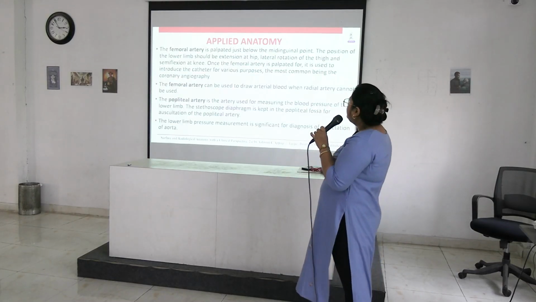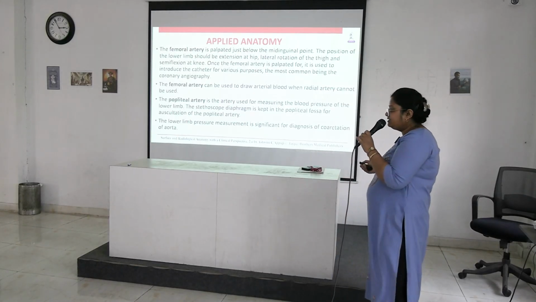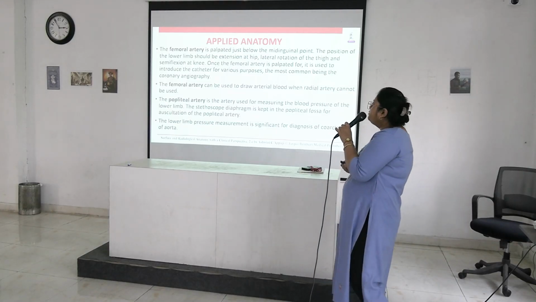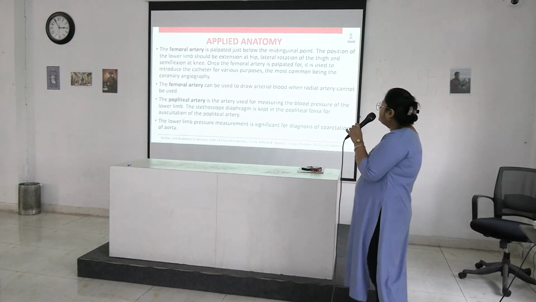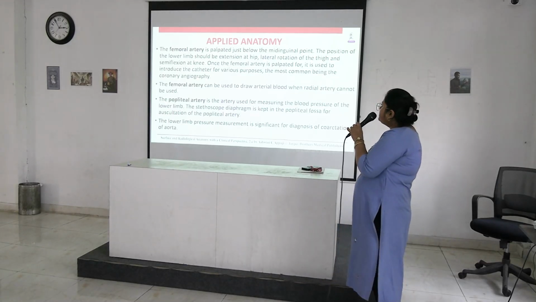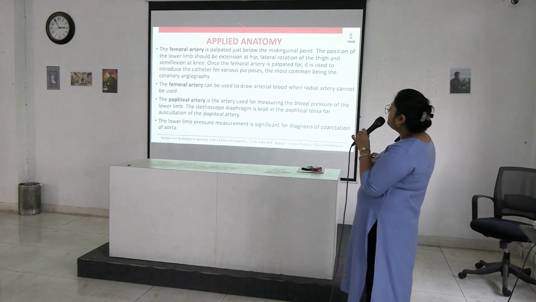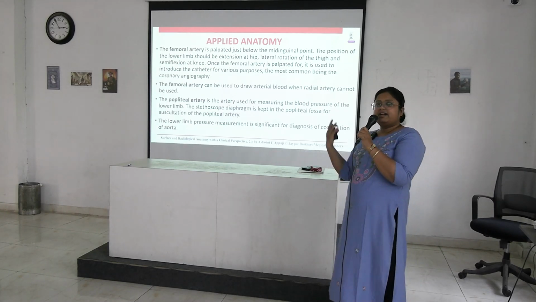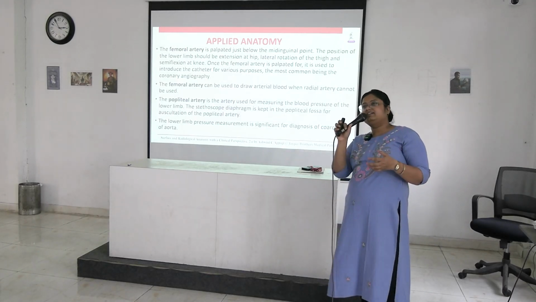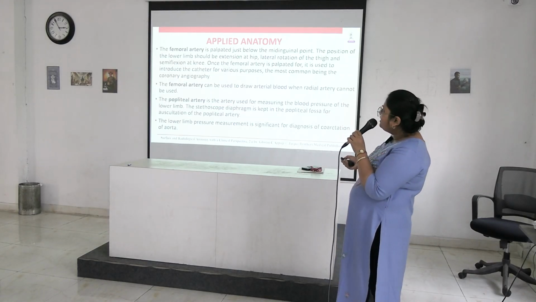Okay. Next, what is the importance of these arteries? Femoral artery is palpated just below the midinguinal point, and the position of the lower limb should be extension at the hip, lateral rotation of the thigh, and semiflexion at the knee. Once the femoral artery is palpated, it is used to introduce the catheter for various purposes. For cardiac catheterization or different cardiac surgeries, femoral artery is used, the most common being coronary angiography.